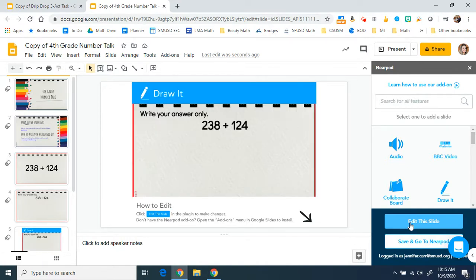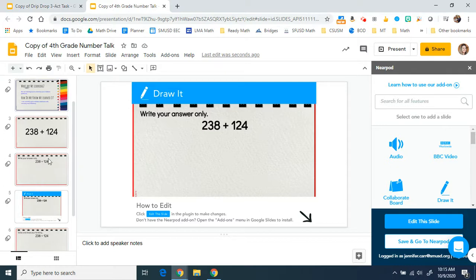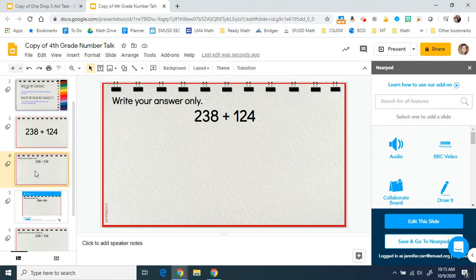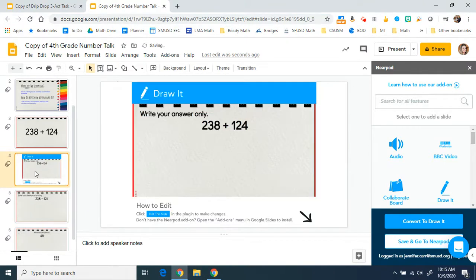It will keep your Nearpod add-on features intact, but that way you don't have to recreate the original slides. I don't need my original slides, so I'm going to make sure to delete the original slide and keep my now Nearpod Interactive slide. That way the students don't see duplicates of the slide and only see the interactive copy of the slide.